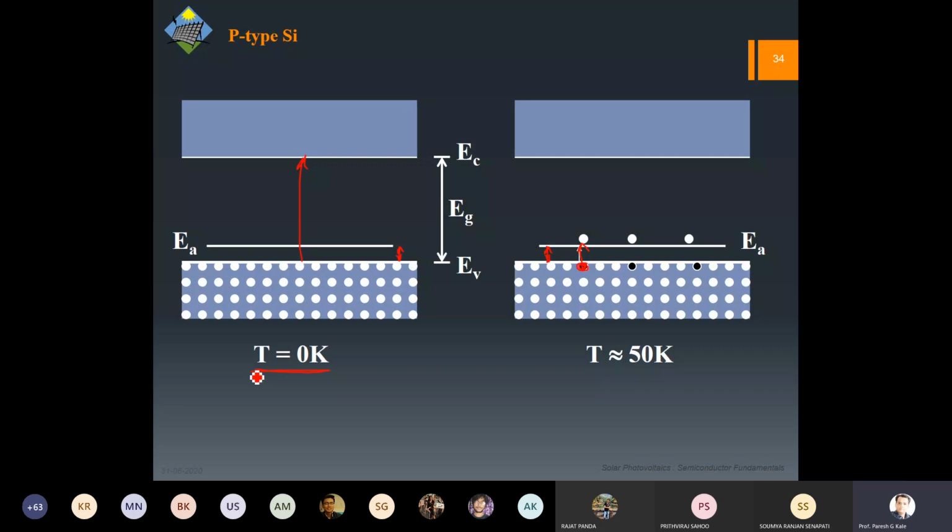You can see the change in temperature, T equal to 0 to T equal to 50. Of course, if I increase the temperature, more and more electrons are going to go and sit at these acceptor levels.